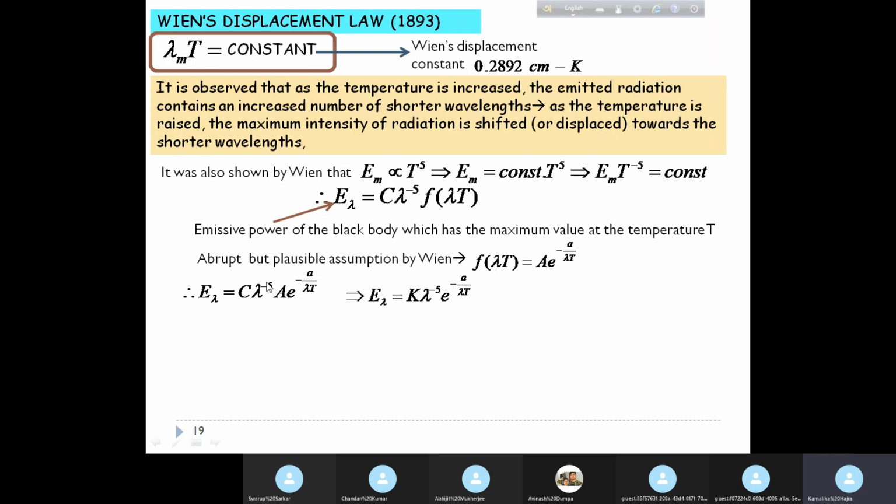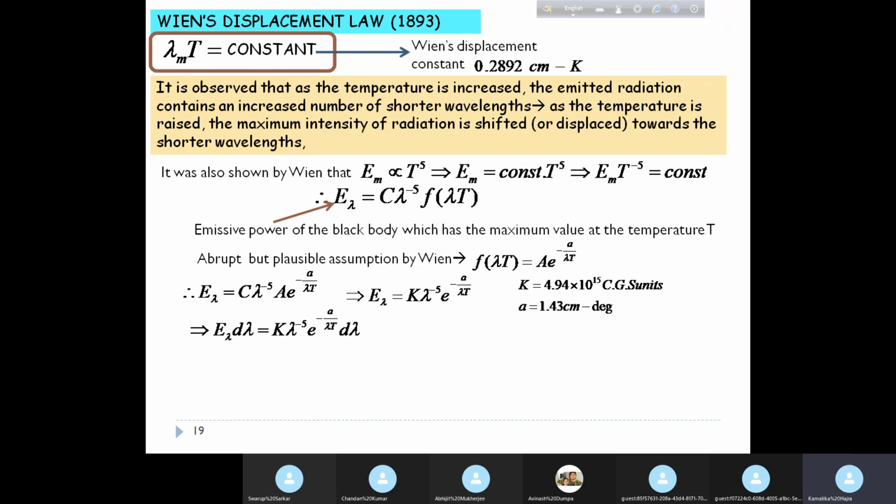are clubbed together to form the constant K, lambda to the power minus 5 e to the power minus a by lambda T. Okay, it was found that the value of K is 4.94 into 10 to the power 15 CGS units, and the value of this constant small a is 1.43 centimeter degree. Okay.